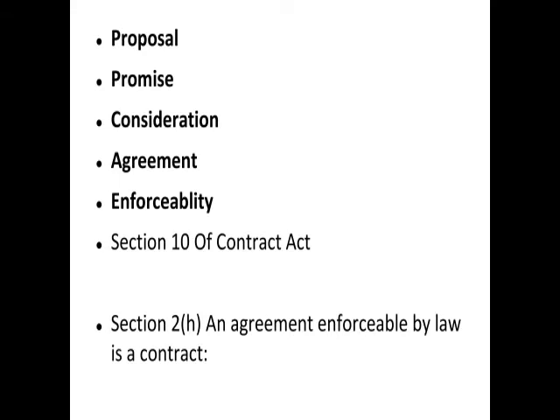So for this, let us see some differences between the two. What is an agreement and what is a contract? The first difference between the two is that a contract is an agreement that is enforceable by law, but an agreement is a promise or number of promises that are not contradicting and accepted by parties. These are their definitions. Okay? With contract, first we have 2H, and with agreement we have 2E.